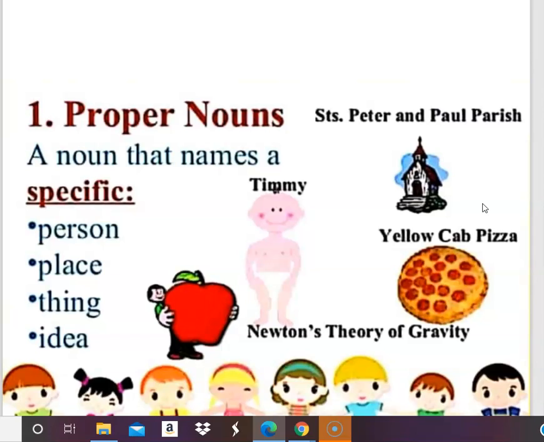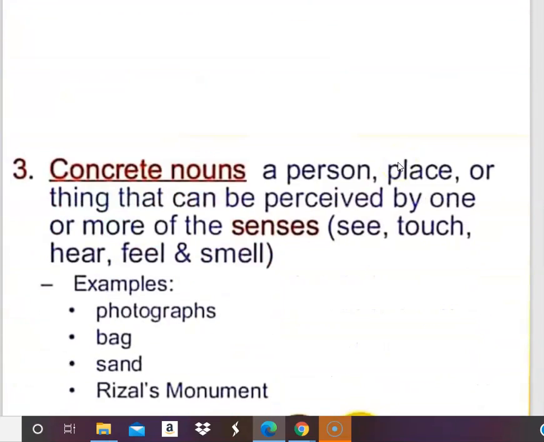Okay, if anybody calls me Shipra, I will go. But if they call me a girl, it's common to all girls, so anyone can come. Okay. Now let us go to the third one. The first and second are proper and common.